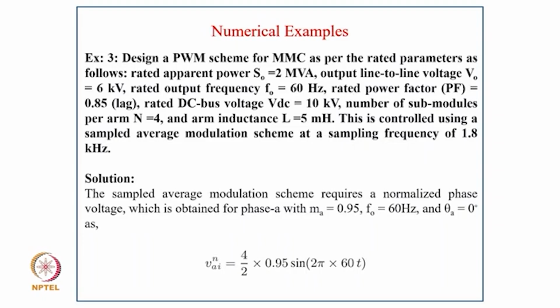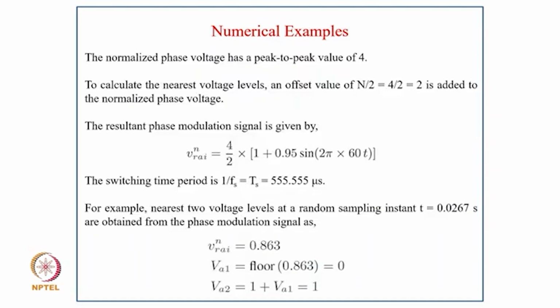So solution is the sample average modulation requires a normalized phase voltage which is obtained for phase A with m equal to 0.95 and f0 equal to 60 Hz and theta equal to 0 degree, and VAin equal to 4 by 2 into 0.95 sine 2 pi into 60t, and the normalized phase voltage has peak to peak value of 4. To calculate the nearest voltage level, an offset of n by 2, that is 4 by 2, that is 2, is added in the normalized phase voltage.